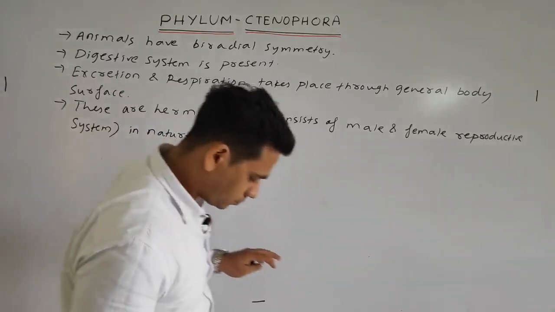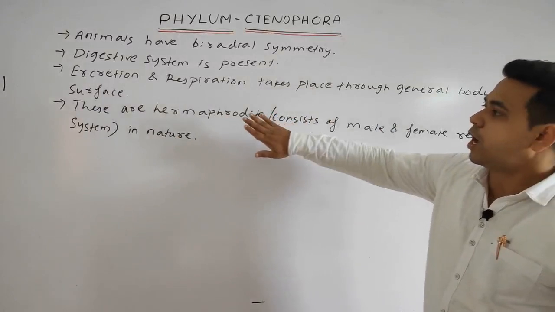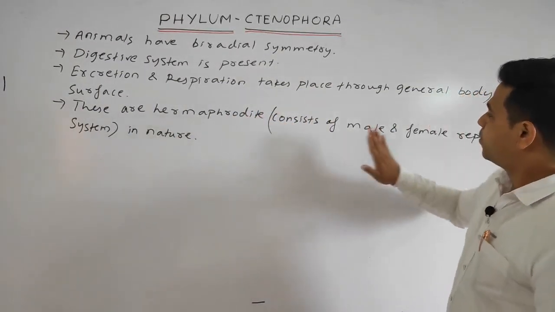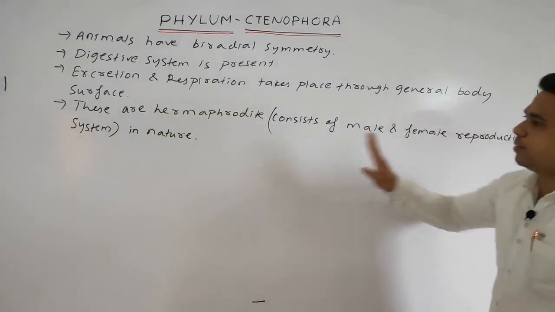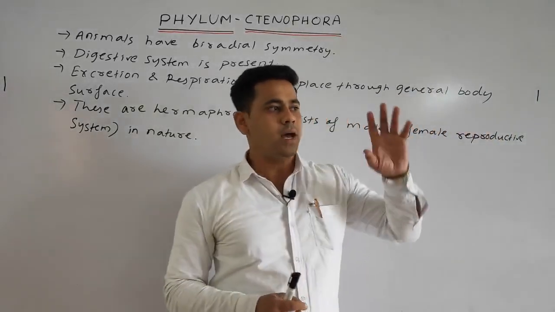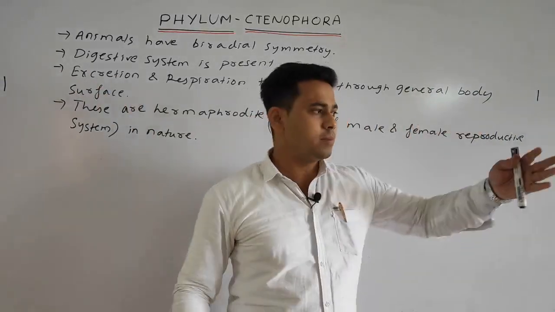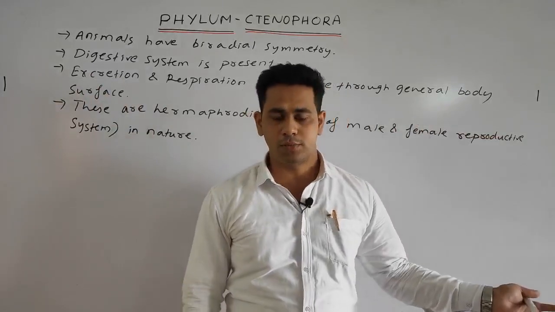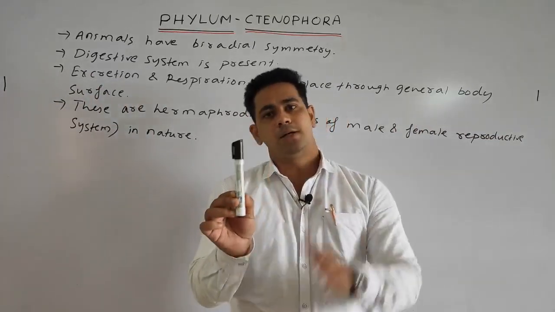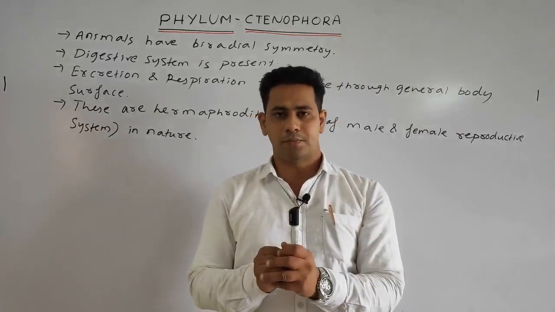Okay, students, so you have a complete idea of what hermaphrodite means. Hermaphrodite means these have both the male and the female reproductive system in one organism. As we said, male consists of the male reproductive system and female consists of the female reproductive system, but in the case of hermaphrodite, the same organism bears both.